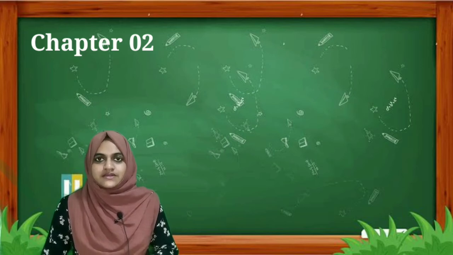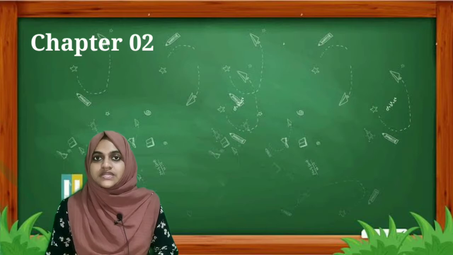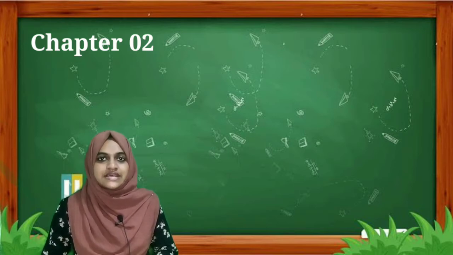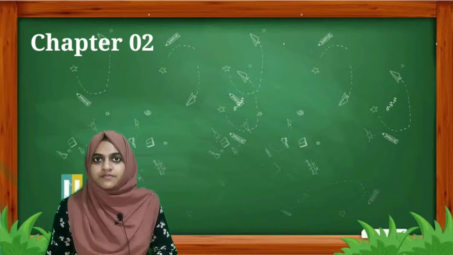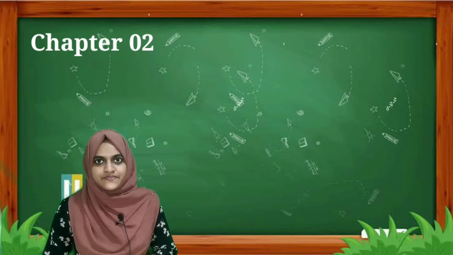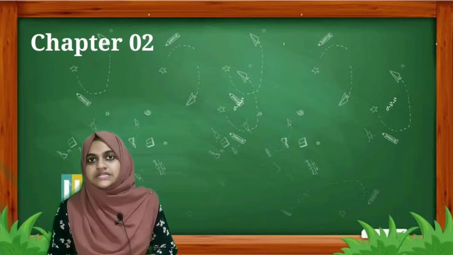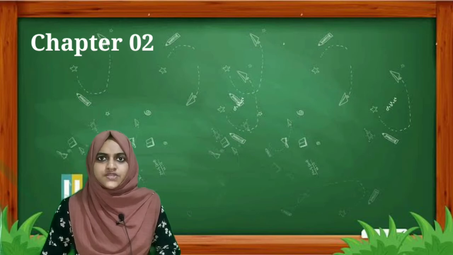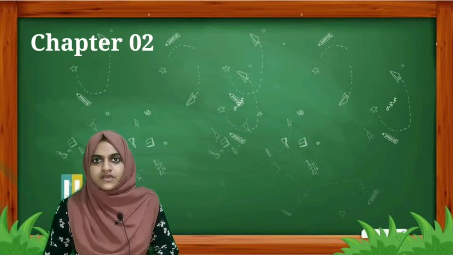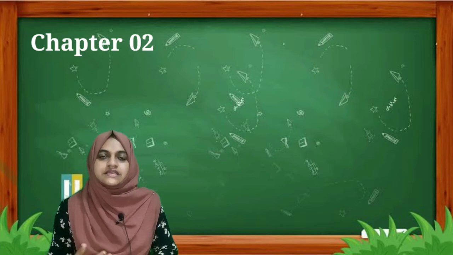Okay, so what we studied in the last chapter was about the cells, right? We studied that all organisms are made up of cells, and we discussed unicellular organisms and multicellular organisms. What was a unicellular organism? The organism that is made up of a single cell, right? And this single cell will perform all the functions.